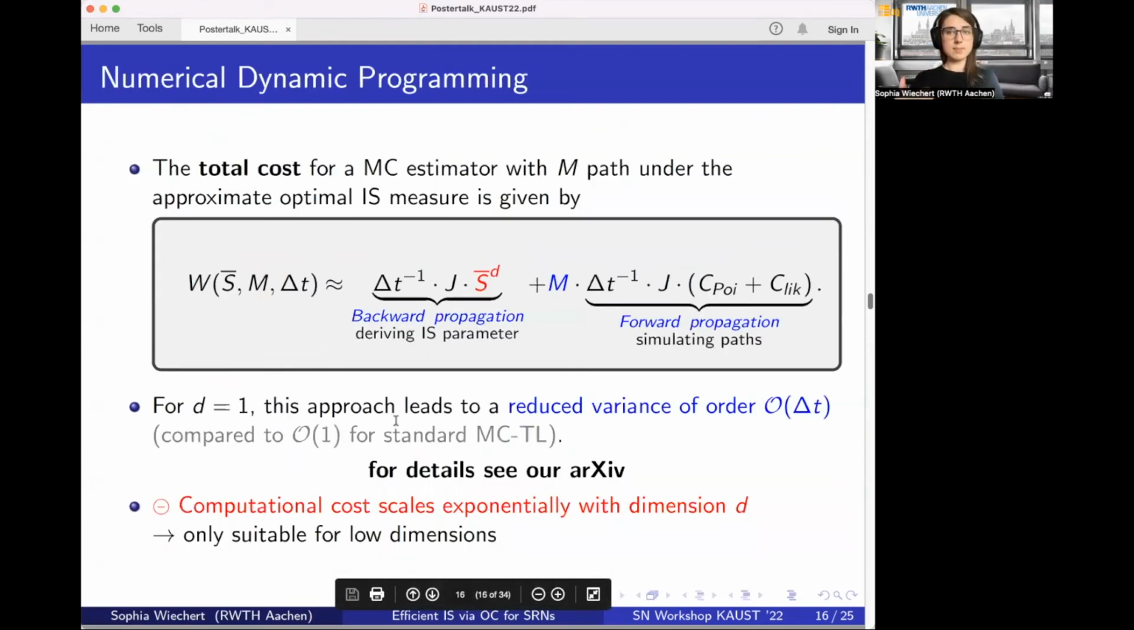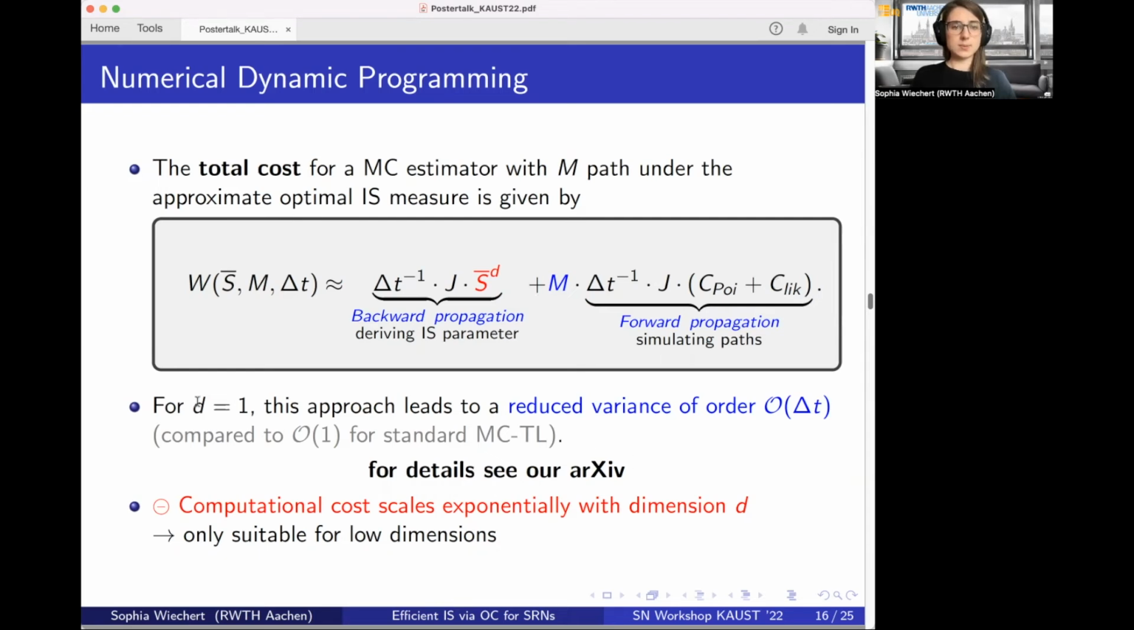We have implemented this straightforward approach, and the computational cost of this approach is split into different costs. We first have the backward propagation, which is needed in order to find the optimal control parameters. This is the dynamic programming theorem you have just seen. And after deriving these importance sampling control parameters, we can then simulate the tau-leap paths with these control parameters, in this case M tau-leap paths, and this is basically the same cost as tau-leap with just a small additional factor.